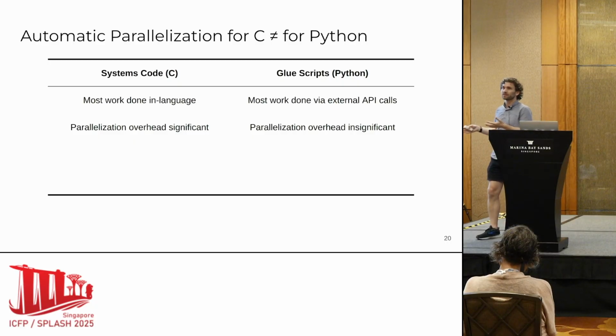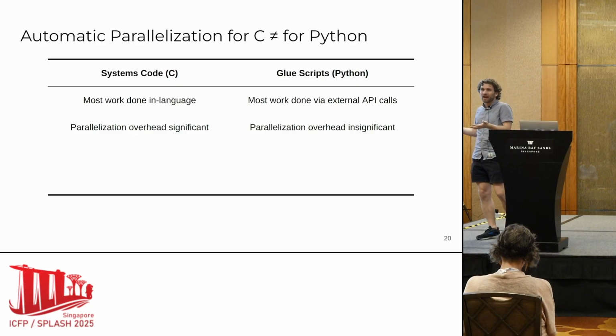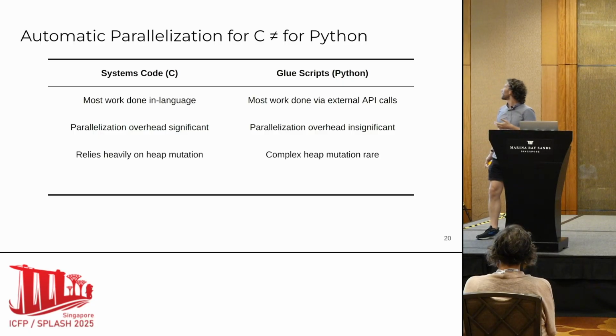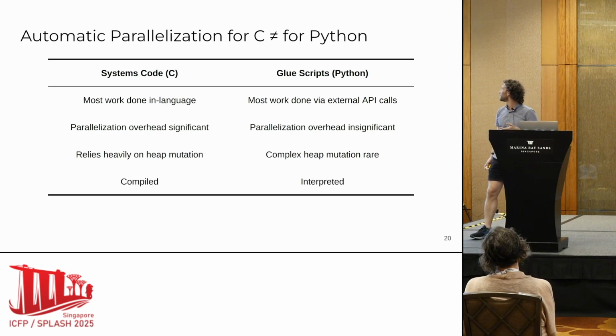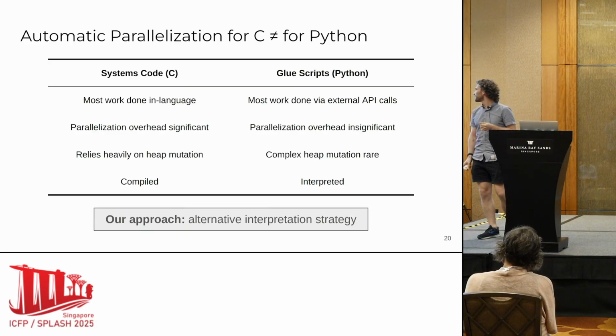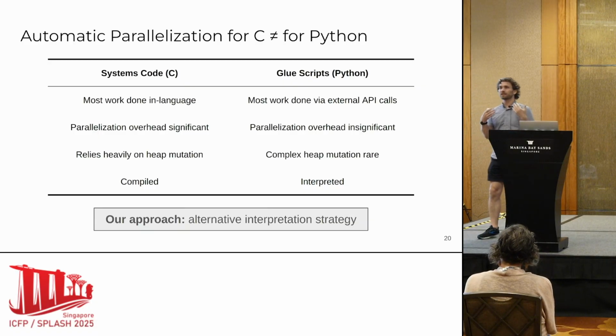Whereas in glue scripts, you're sort of not worrying about overhead anyway, so you might not have to worry about overhead so much. Systems code tends to rely heavily on mutating data structures that live on the heap, whereas in glue scripts, often you really don't end up with any kind of complex heap manipulation. And lastly, systems code tends to be compiled, whereas glue scripts tend to be interpreted. And this is a key difference that is going to let our approach work, because we're basically proposing an alternative evaluation strategy for scripts.